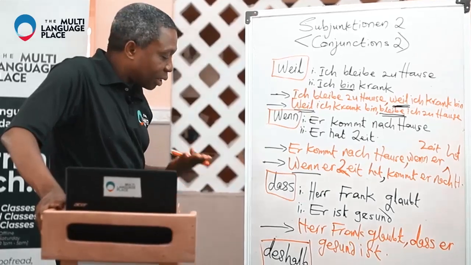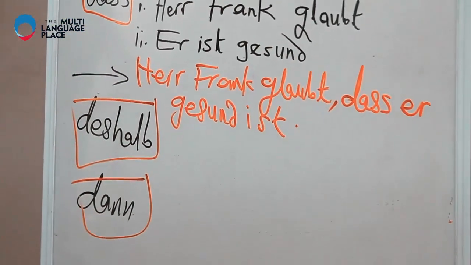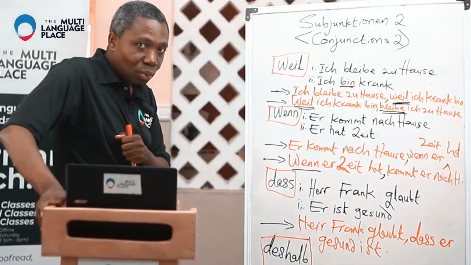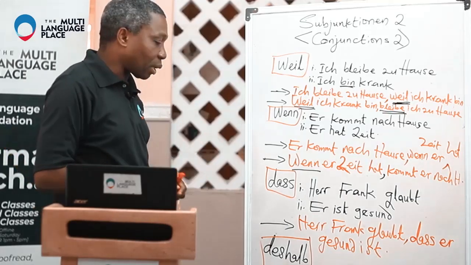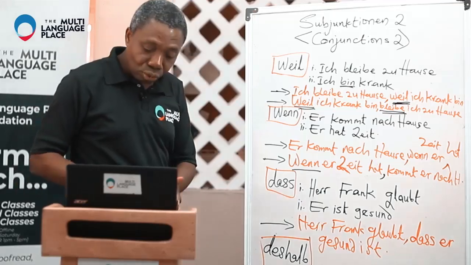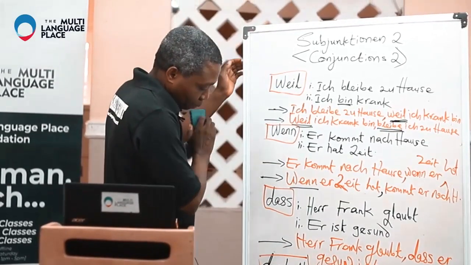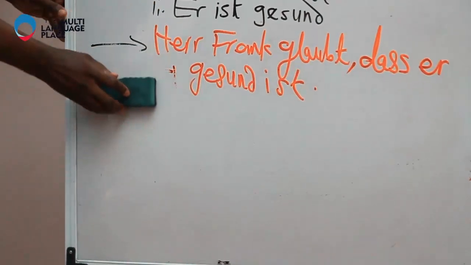You might be asking a question, can't we change the positioning of this sentence? If you look at it, I put only one arrow. It will not work there. It will only work with this and with this, that you can change the main clause and the subordinate clause. Okay, then we go to the remaining two, which is deshalb and then. So we go there now. I'll bring this one up and bring this other one out.